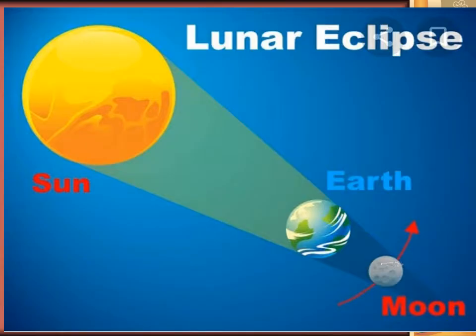So my dear students, a lunar eclipse can be total or partial. When the moon is completely in the dark shadow of the earth, it is called a total lunar eclipse. And when the moon is only partly hidden by the shadow of the earth, it is called a partial lunar eclipse.